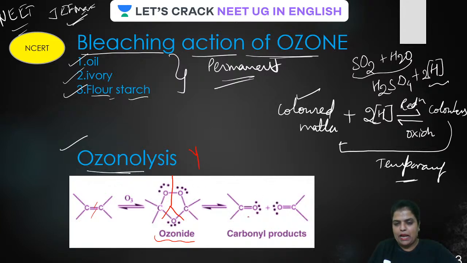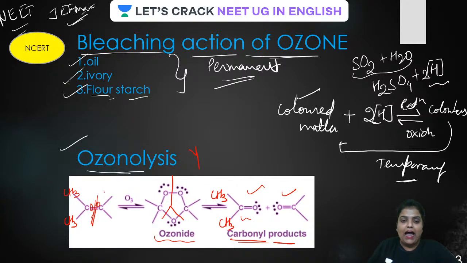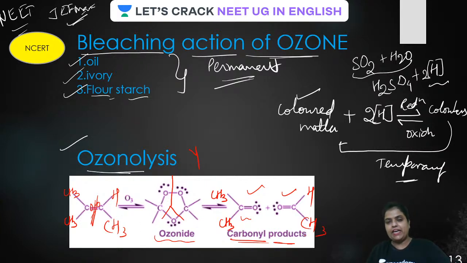And after that, what happens? At this double bond position, on both sides, it is added with oxygen like this, which actually forms a carbonyl compound. It can be an aldehyde or a ketone. When CH3 groups are attached here like this, it will be a ketone, guys. And if hydrogen is attached over here, it will form an aldehyde. If hydrogen, or it can be CH3 as well, then also it will be an aldehyde. Is that clear?